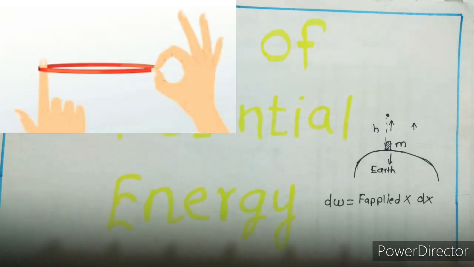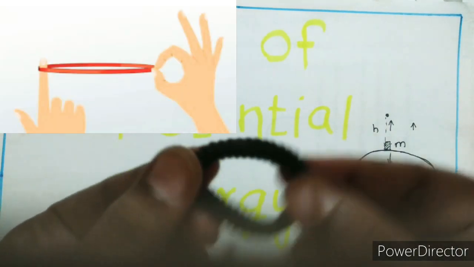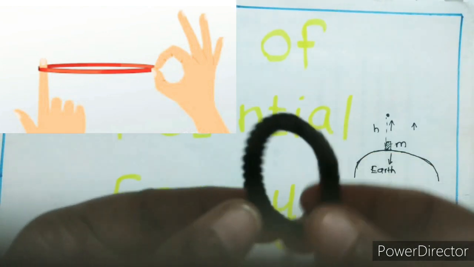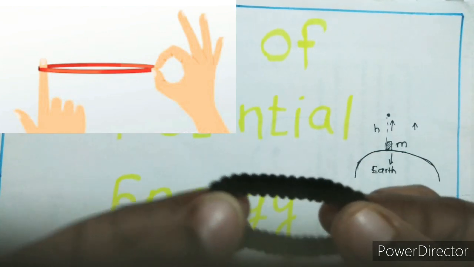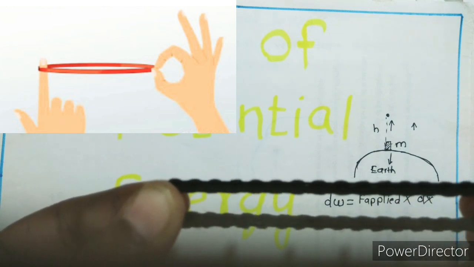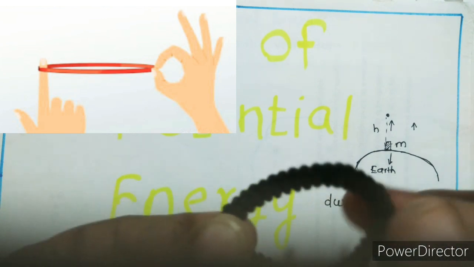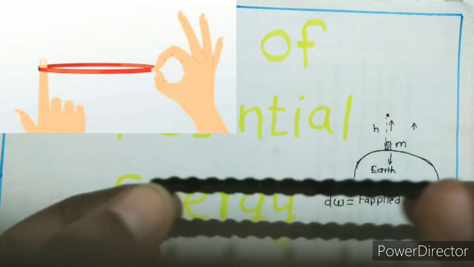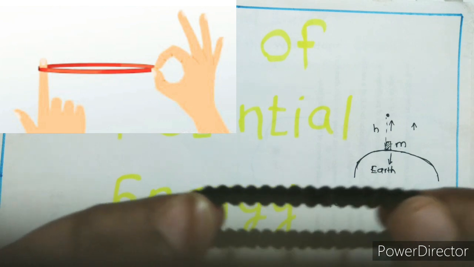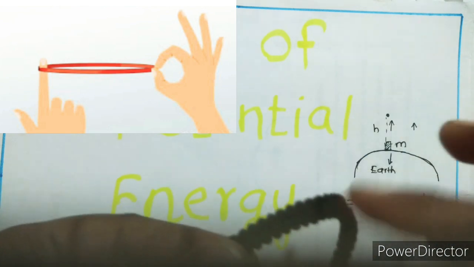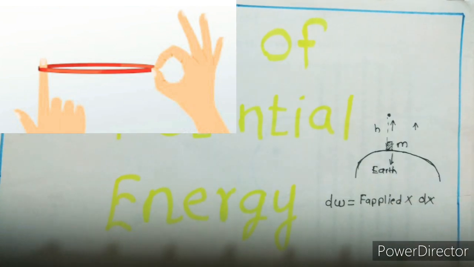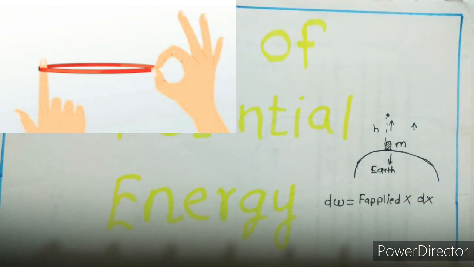Now we will take the second example. This is a stretchable body, that is a rubber. This is its normal condition. If I apply some muscular force on it, it gets stretched like this. So when I apply some force on it, there is a displacement, and when there is force into displacement, there is work done, and this work done is stored in terms of potential energy in that particular object.